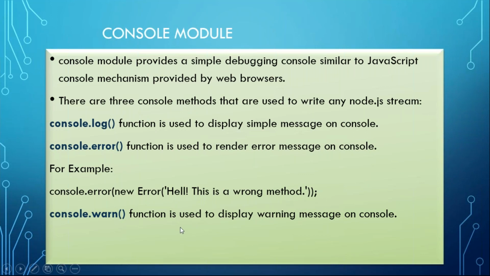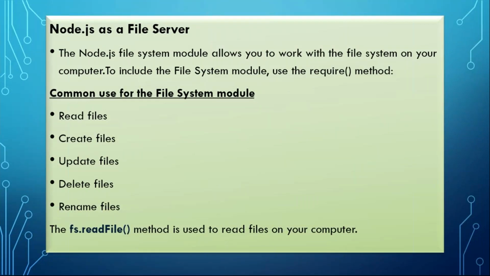Some warning messages I can also display using this warn function. So the console module consists of many things: log, error, warn. Either you can display these values in your web browser, or you can see that output in your console window, that is nothing but your command prompt where you are executing your program. Okay, so that also we have seen.